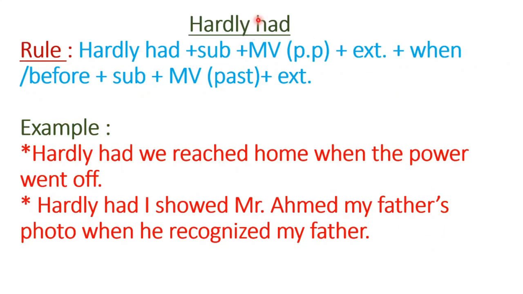Then, hardly had. After hardly had, the same rule will be followed as for scarcely had. Okay, dear student, after hardly had, there will be the subject, then the main verb, then the extension, then "when" or "before". You can write either "when" or "before". Then the subject, then the main verb in its past form, and then the extension. For example, I have chosen to set: hardly had we reached home when the power went off.